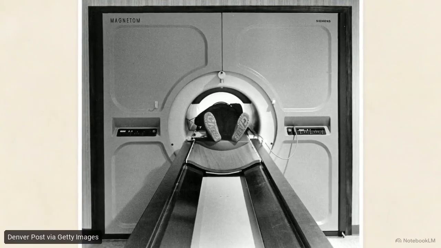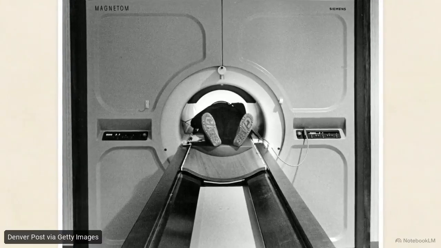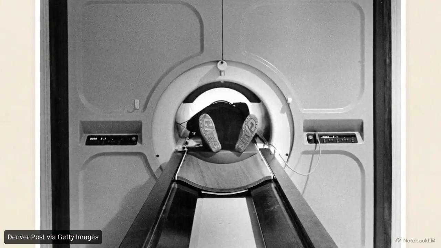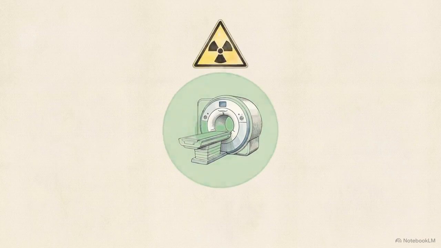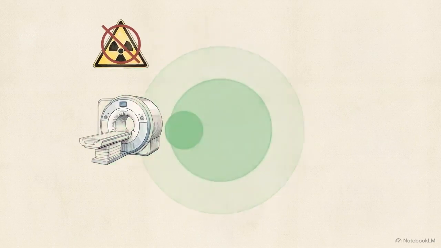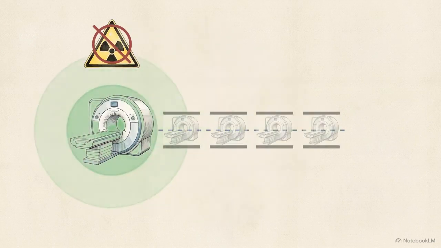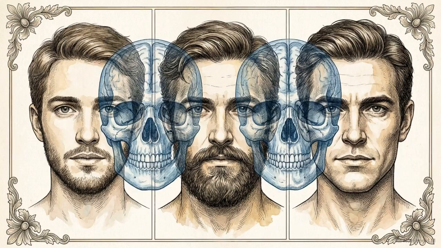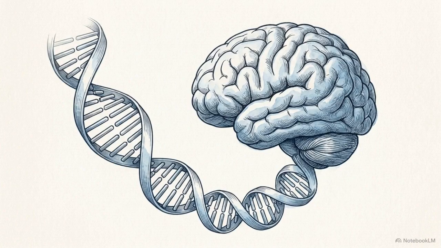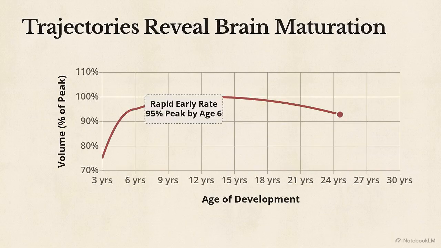Non-ionizing magnetic resonance imaging provided the methodological breakthrough needed to solve this problem. The absence of ionizing radiation allows for safe, high-frequency longitudinal scanning, tracking the same subject over multiple decades. Reliable biological markers of cognition, the endophenotypes, emerge from the rate, shape, and timing of developmental trajectories.